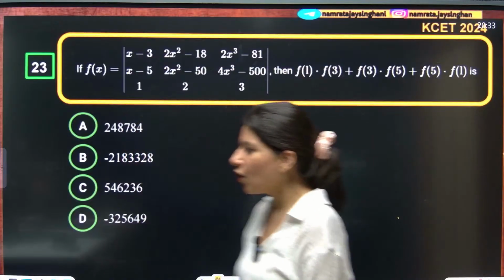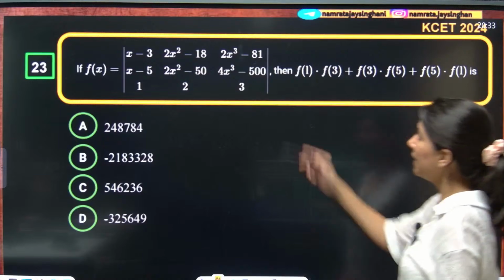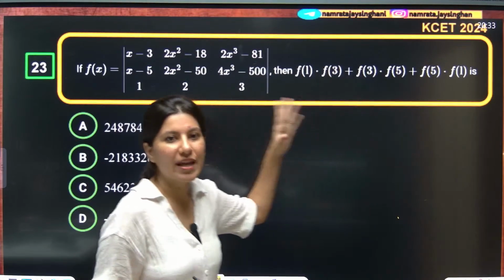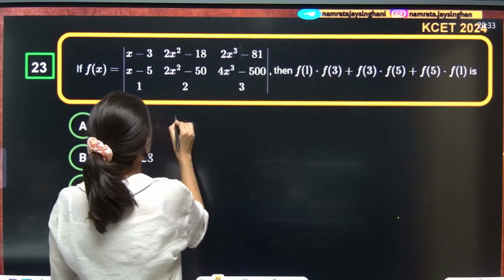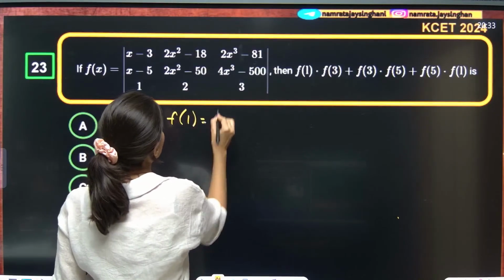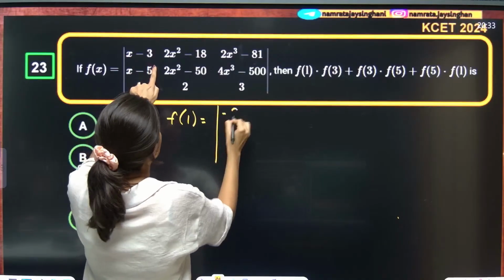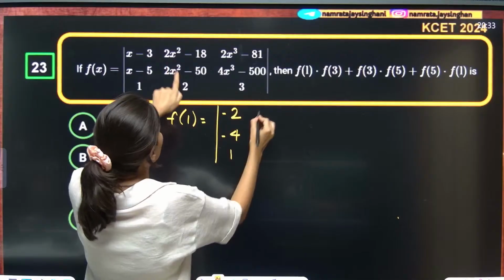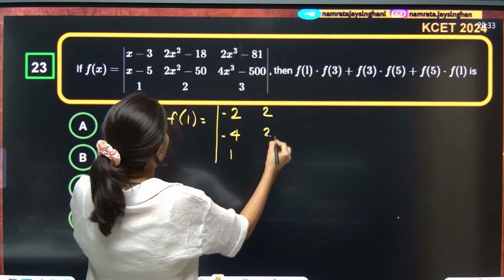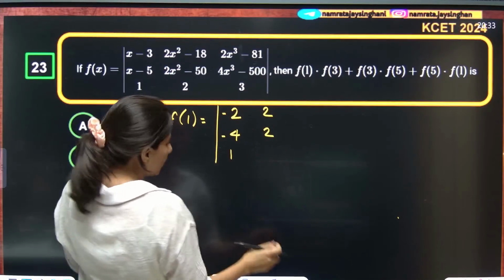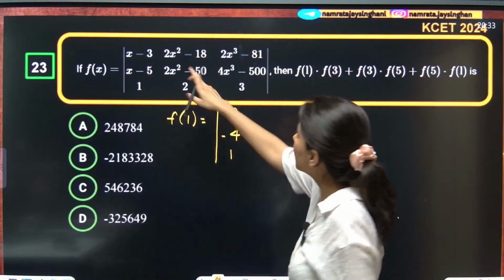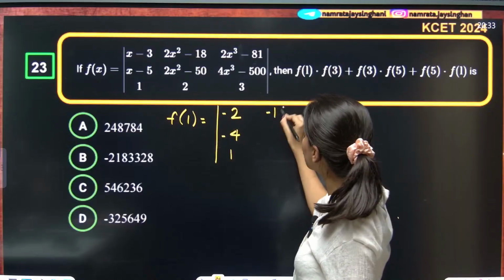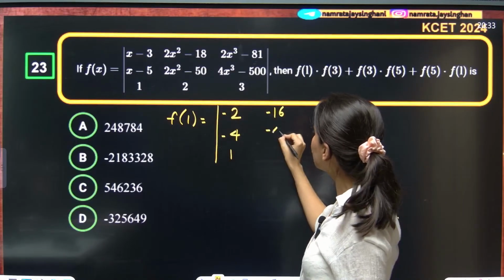Okay. All right. Yes. F(x) is given as this. This is your F(x). Now, this is what you're looking for. F of 1. So let us tell me what is F of 1. F of 1 will be 1 minus 3 minus 2, 1 minus 5 is minus 4. This is 1. If you put 1, 2 minus 18 minus 16, 2 minus 50 minus 48.